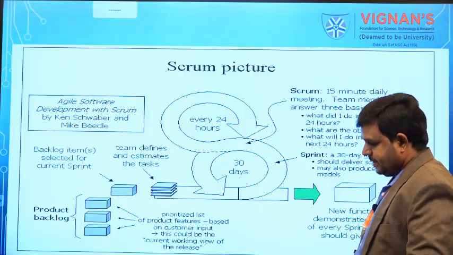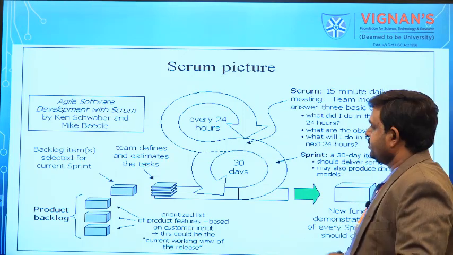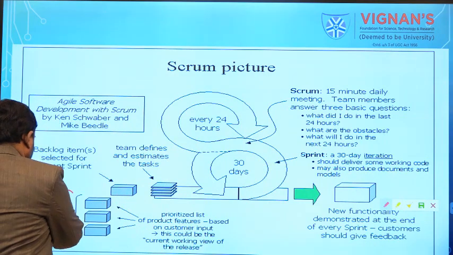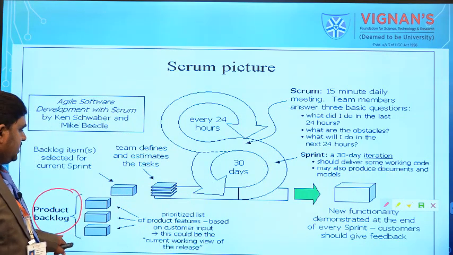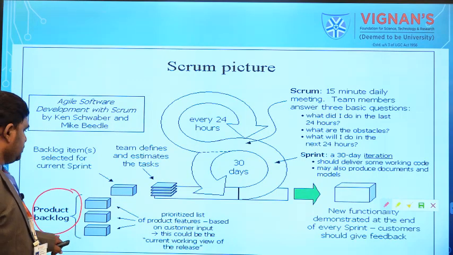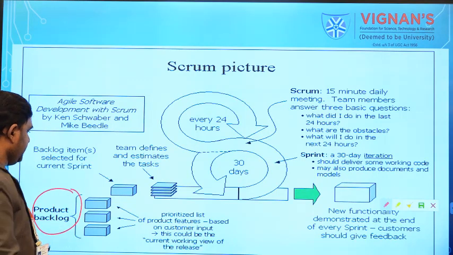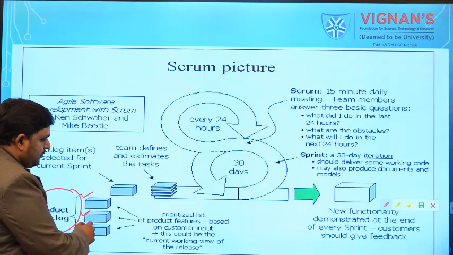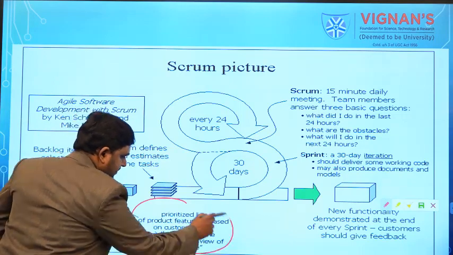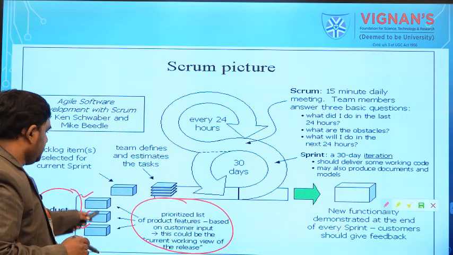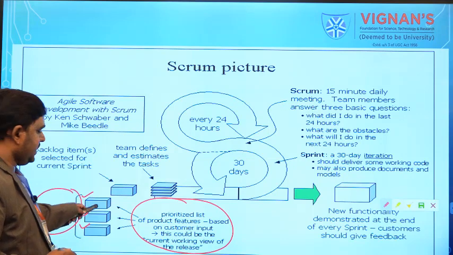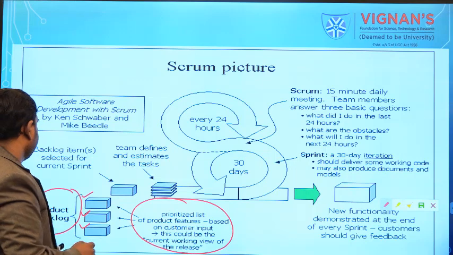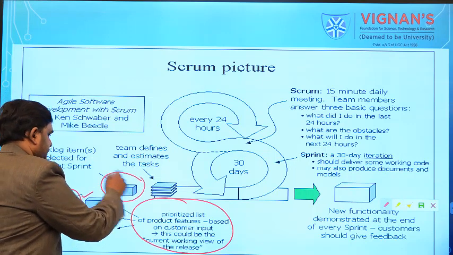So see the Scrum picture. In the picture we can see everything here. First you can see the product backlog. Product backlogs are nothing but requirements of the client. So we are going to take the requirements of the client, for example requirements 1, 2 and 3. Here we are going to make a prioritized list of which task is going to be completed first, which product backlog item comes first, and then we make it a sprint.